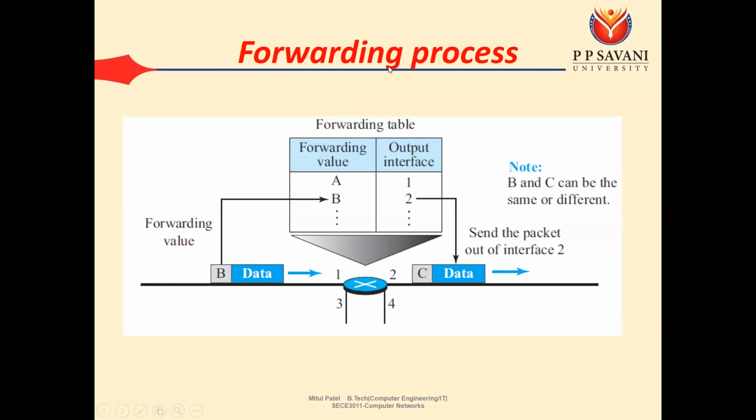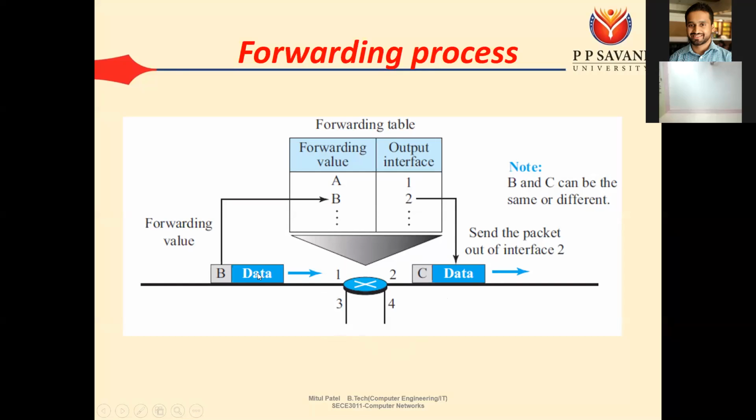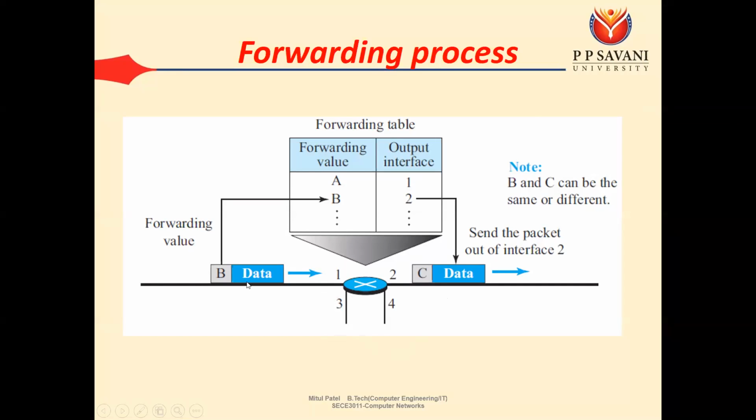So let's take an example of this forwarding process. We can see here that we have this router. It has 4 interfaces, 1, 2, 3 and 4. We know that a router is used to connect different networks. So this router is connecting 4 different networks. For interface 1 we have one network, for interface number 2 we have the second network, for interface number 3 we have the third network, and for interface number 4 we have the fourth network.